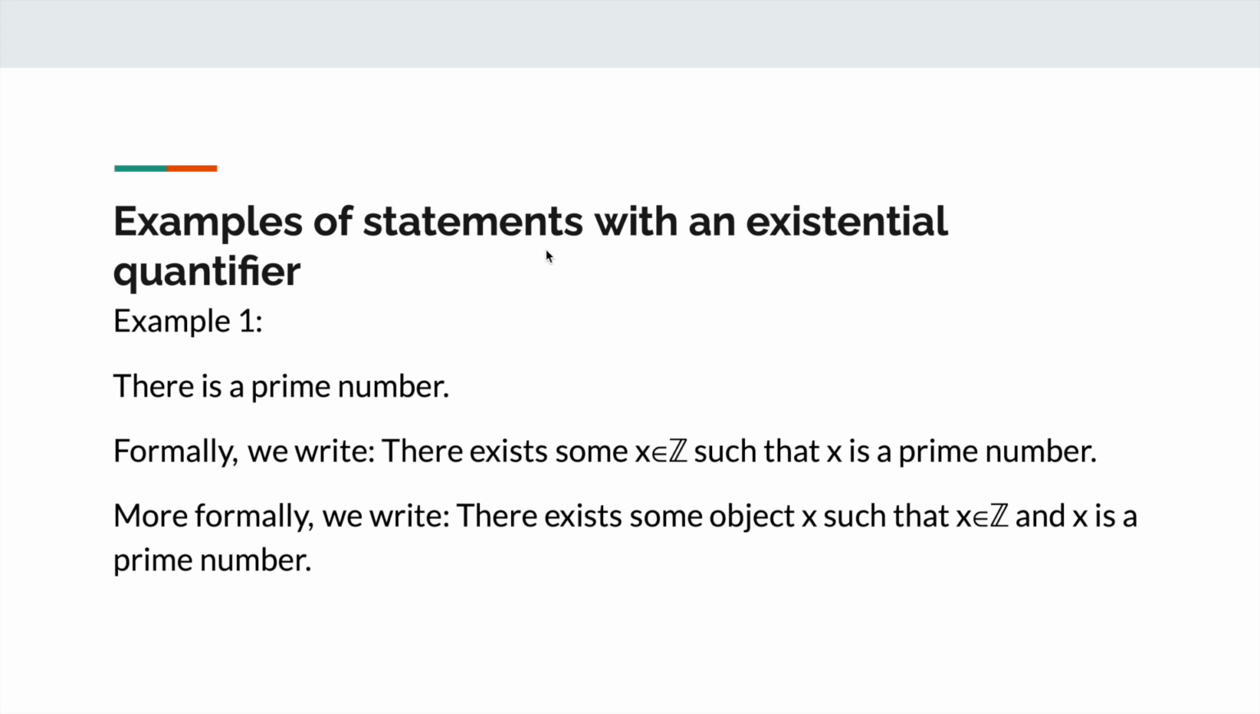Examples of statements with an existential quantifier. Example 1. There is a prime number. Formally, we write there exists some integer x such that x is a prime number. More formally, we write there exists some object x such that x is an integer and x is a prime number.